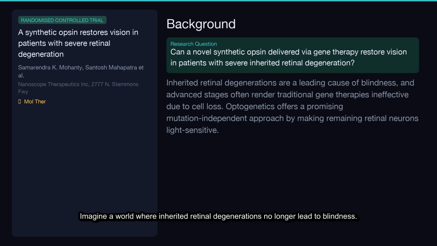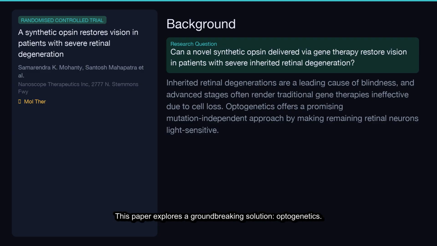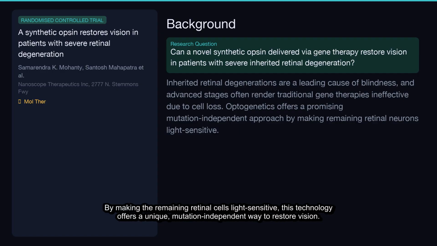Imagine a world where inherited retinal degenerations no longer lead to blindness. These conditions are a major cause of vision loss globally, and in their advanced stages, cell damage makes many current gene therapies ineffective. This paper explores a groundbreaking solution, optogenetics. By making the remaining retinal cells light-sensitive, this technology offers a unique, mutation-independent way to restore vision.